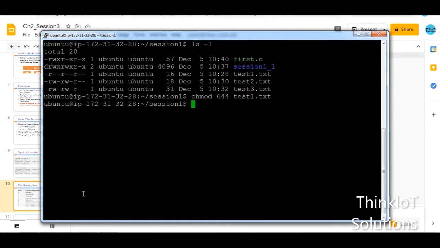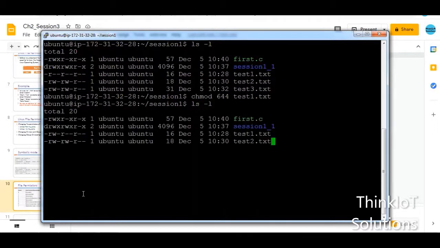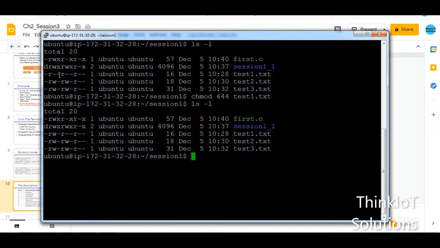So now the permissions are changed. Let us check whether they are changed or not. So here I had only read for everyone, read for user, read for others, read for group. But here you can see it is read write. So I have enabled the write permission now for the user. But there is no write permission for the group. There is no write permission for others.